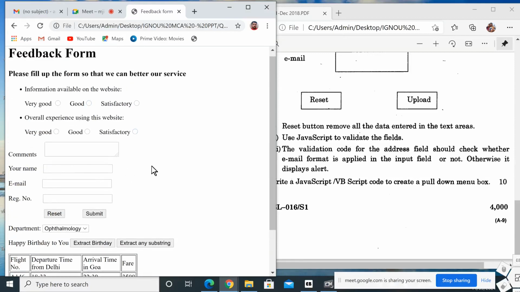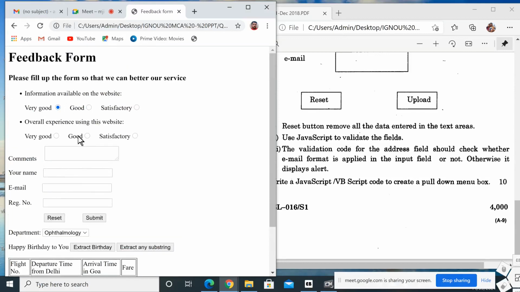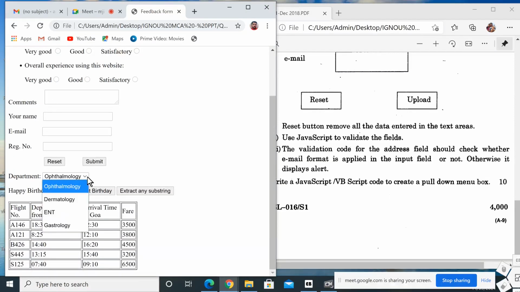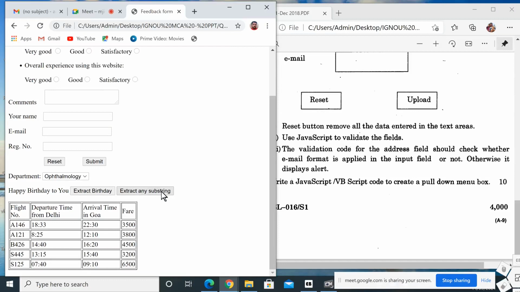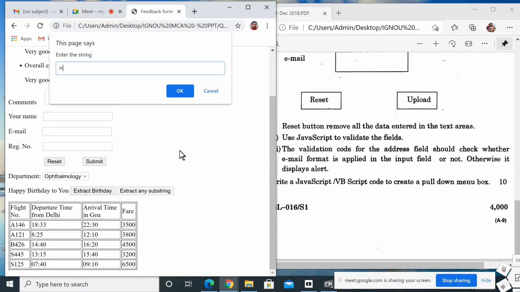Now it is submitted. When we click the reset button, all the fields should be cleared. Here I am using reset. It's okay. Then this is the pull down menu, and this is the second part: extract birthday from happy birthday to you. Here I am using extract birthday. So birthday is extracted. In the second option, extract any substring. So here I am using hello.